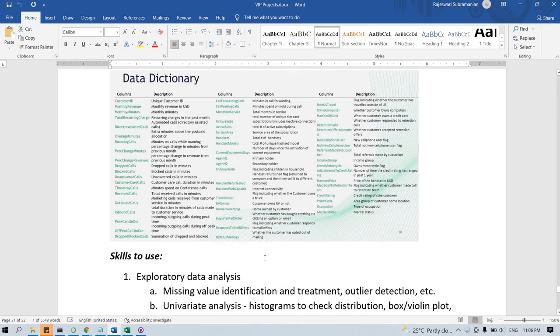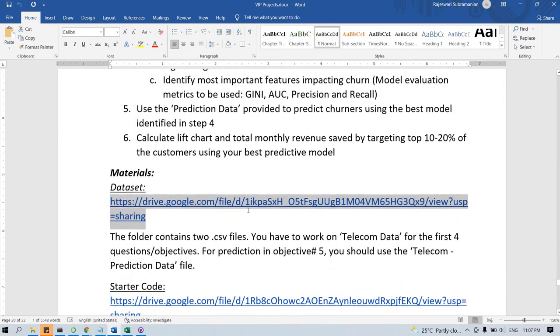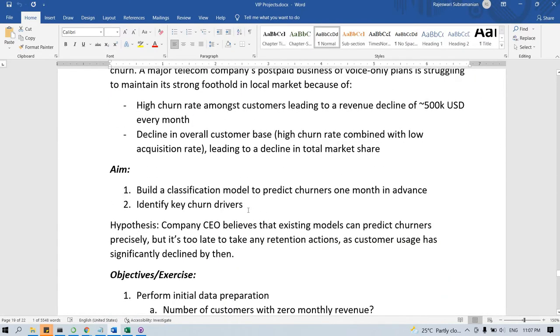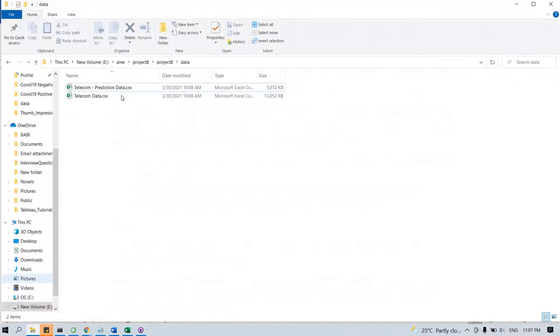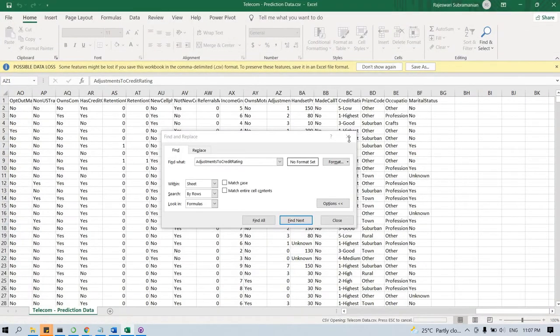like customer ID, monthly revenue, monthly minutes, total recurring charge, and all other details. It also has a detail about whether the customer has exited the particular carrier or not. So that detail is also mentioned. Basically this is a classification problem where whether the customer actually leaves the telecom company or not is mentioned in the churn column. If it is mentioned as yes, it means the customer has left the telecom company. If it is mentioned as no, it means the customer is still using the same carrier.